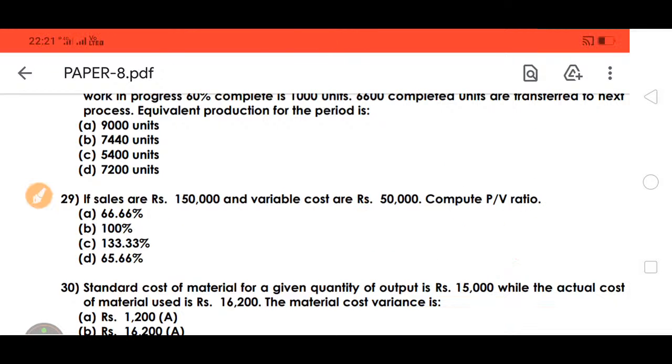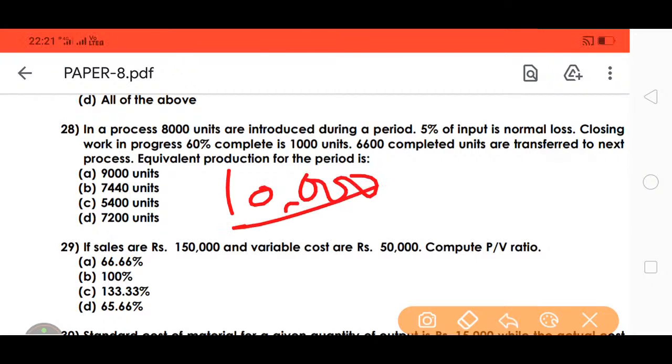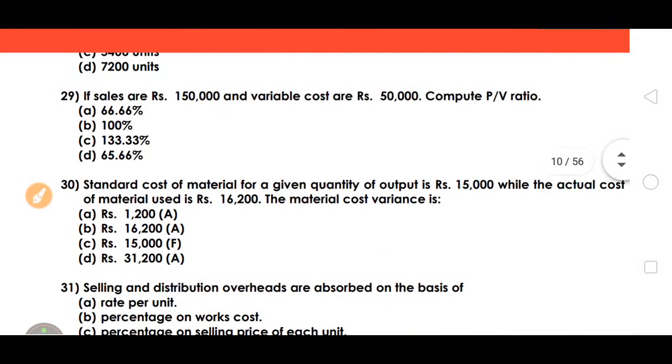So we apply the formula: 1 lakh divided by the change in sales. What is my total sales? It equals 1,50,000. So 1 lakh divided by 1,50,000 into 100 is 66.6%. So A is the right answer.